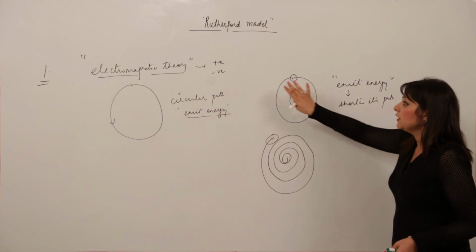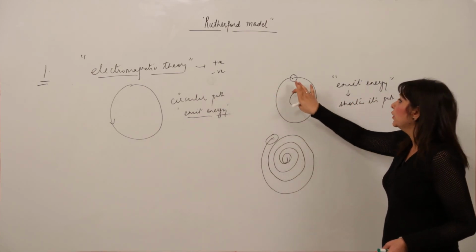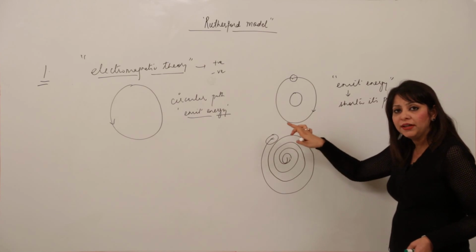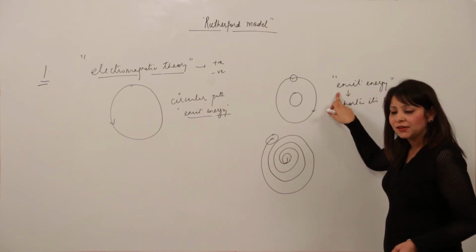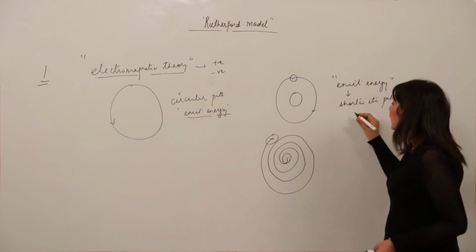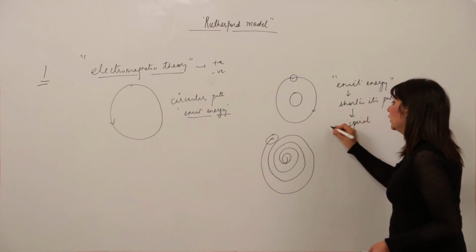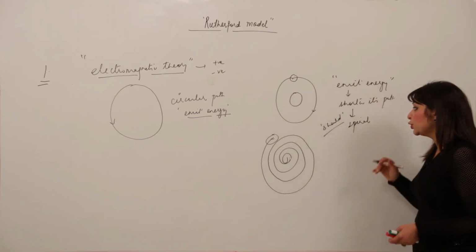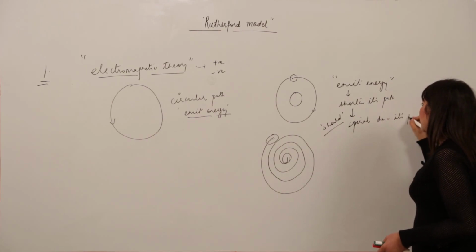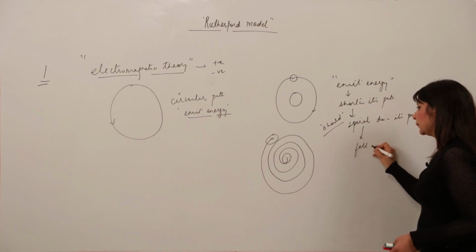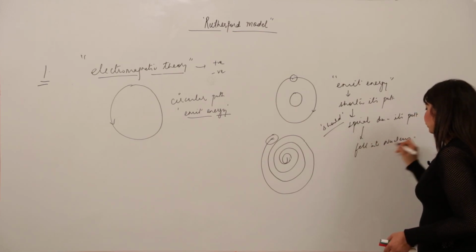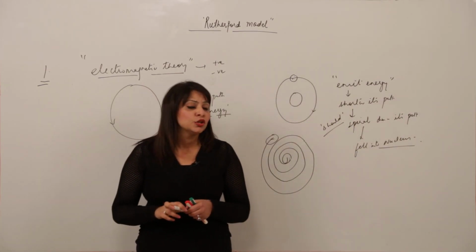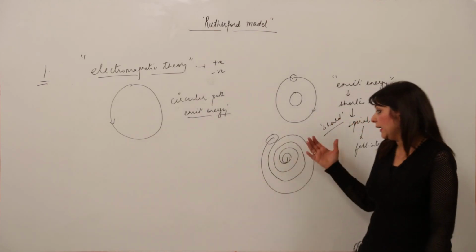So according to this theory, any charged particle when revolving in a circular path emits energy, so this negatively charged particle, also revolving in a circular path, is emitting energy. That means it will shorten its path. I am not saying it does; according to this theory, if we apply it, it should spiral down its path and finally fall into the nucleus. But till date we haven't seen the negatively charged particle in the nucleus. So how can this model exist like this?